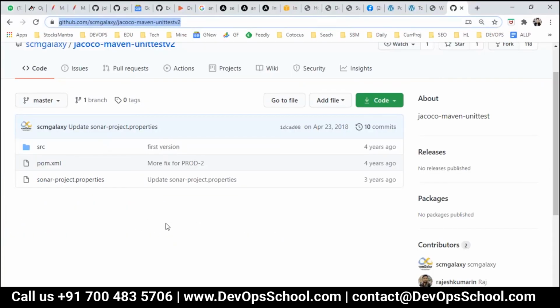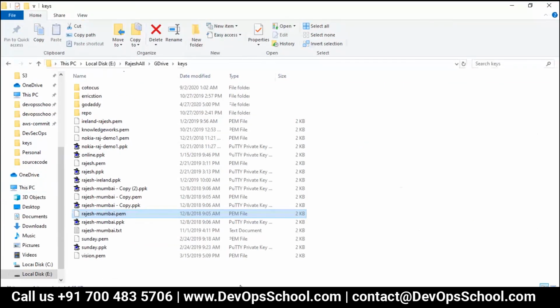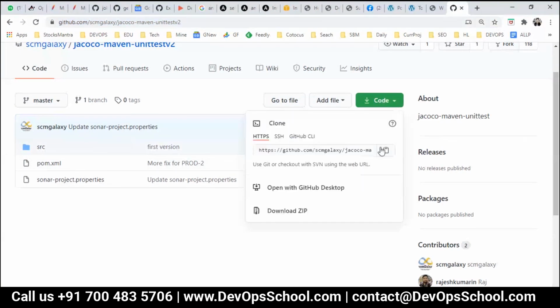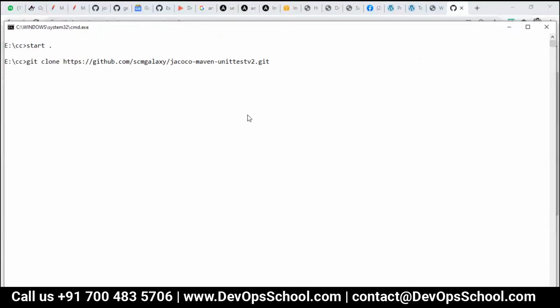Now look at my screen very carefully. I'm going to download this. So what I'm going to do: CMD, CD, E drive I want to go, MKDIR CC, I'm creating it, go to the CC. I'm inside that. You can see that this directory is empty, no files. I'm going to clone this, git clone, and here, enter.